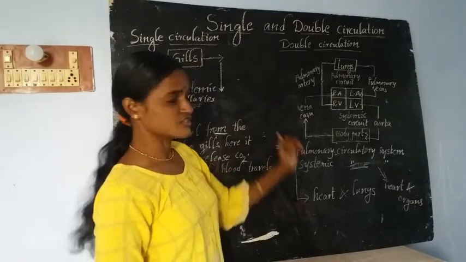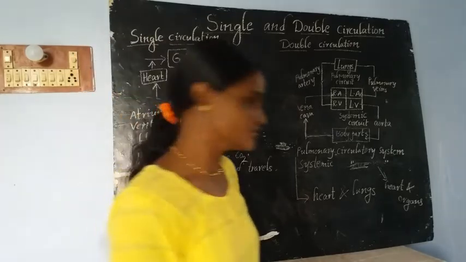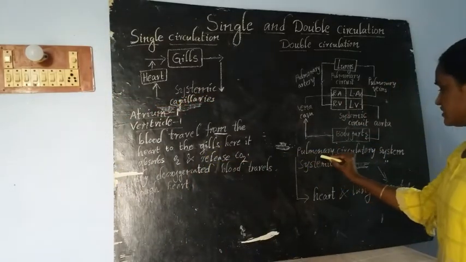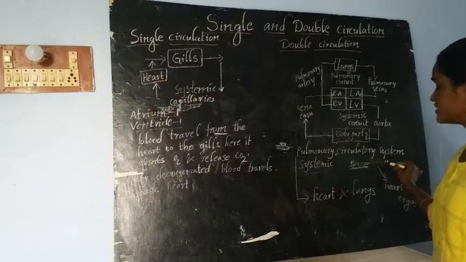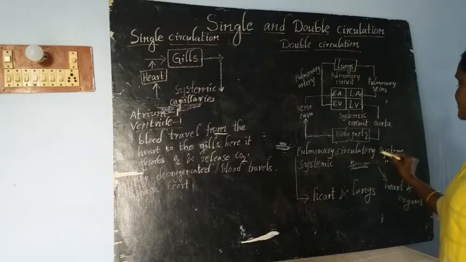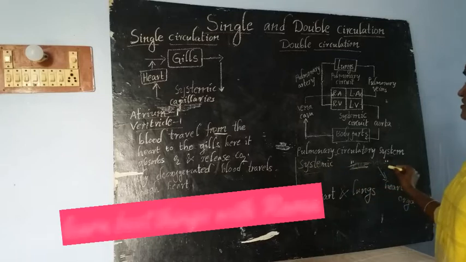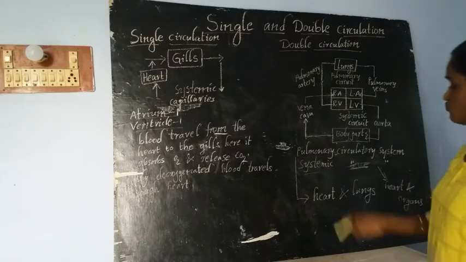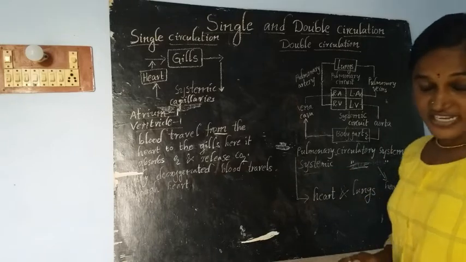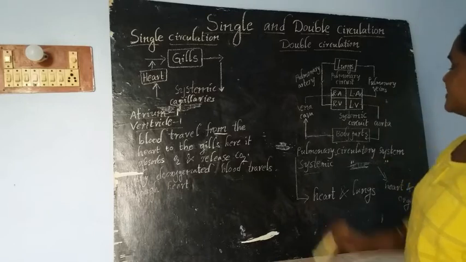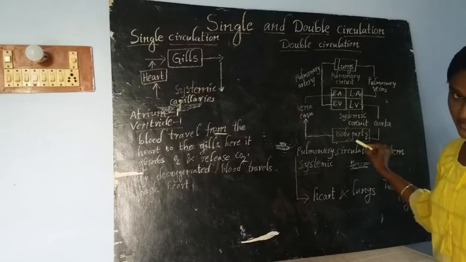And the double circulation undergoes two steps, two circuits. What are the two circuits? See here, children. One is the pulmonary circulatory system, another is the systemic circulatory system. The pulmonary circulatory system is the smaller one and the systemic circulatory system is somewhat larger. Then what is this pulmonary circulatory system? What is this systemic circulatory system? We are going to discuss here. Just imagine it is the heart, these are the lungs, these are the body parts.